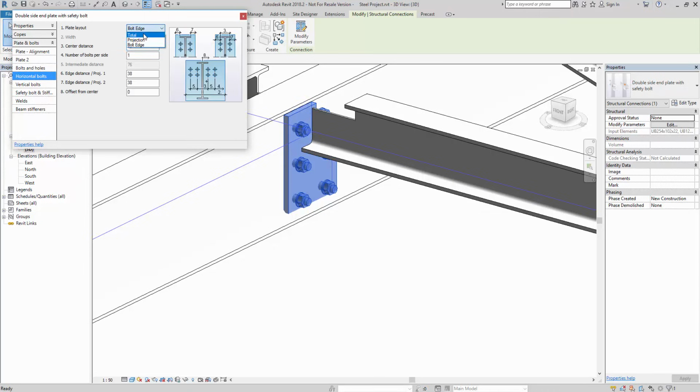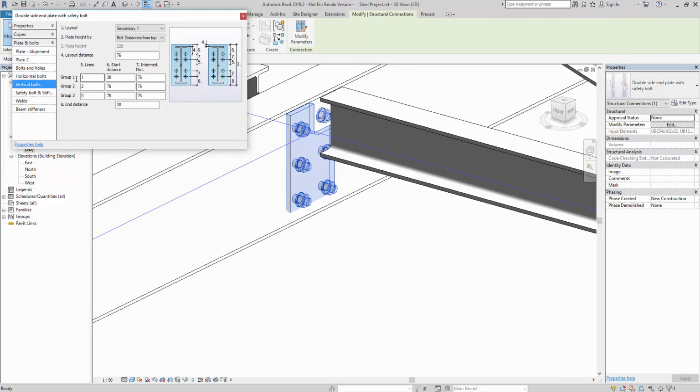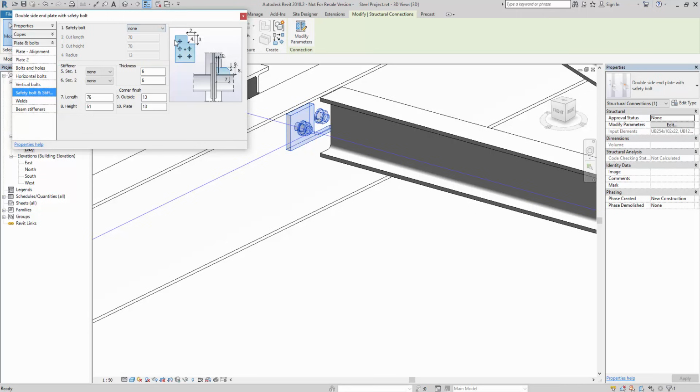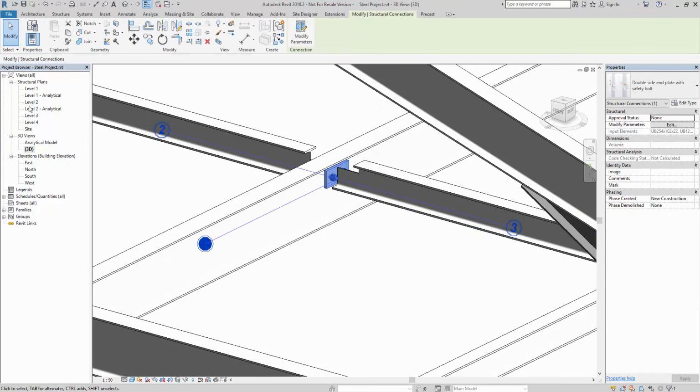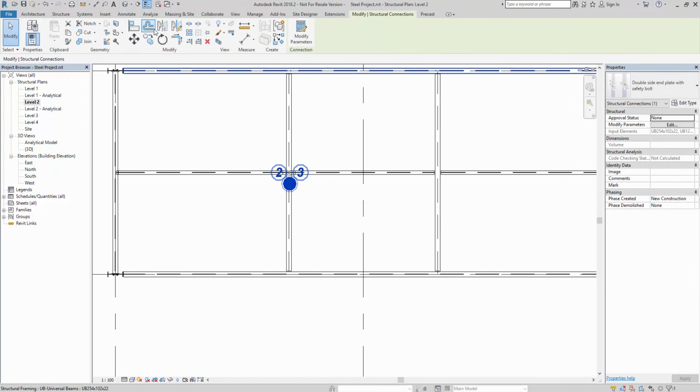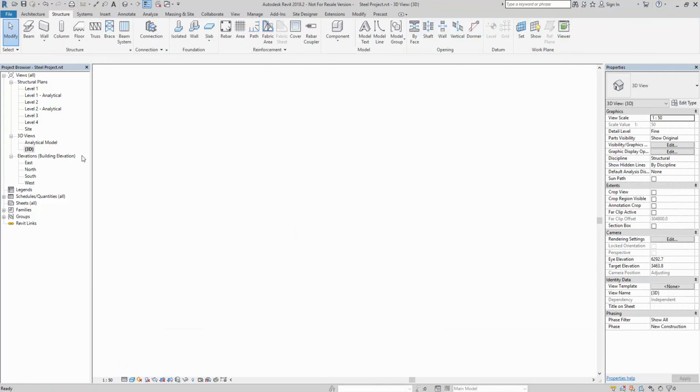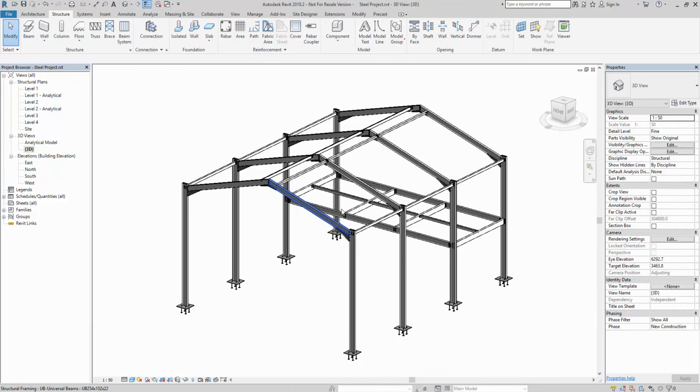So I'm going to go with a total projection of 150 on the plate, 75 centers, vertical bolts, I'm going to set this to 1 only, and then the safety bolt is none. So that will get me that connection. Level 2, and we should be able to mirror that into position, and let's have a look at what we've got.